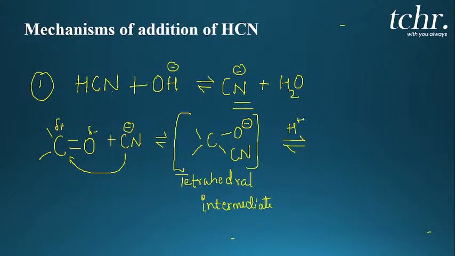Now I treat this with any proton, which is known as protonation. What this O minus will do, immediately it will accept the proton and form OH CN, which is known as cyanohydrin. So generally I call it cyanohydrin. You can write more and more examples for this.